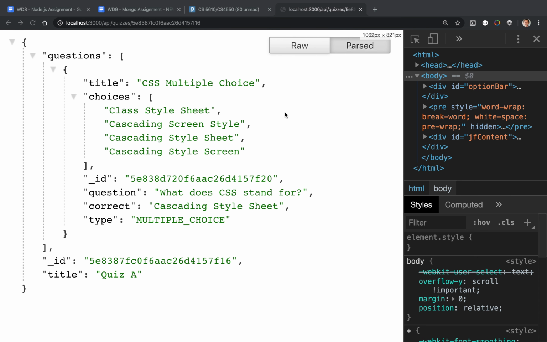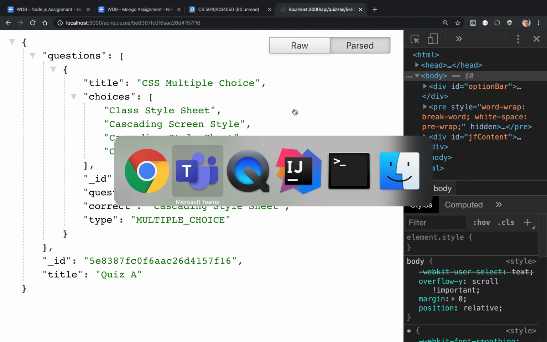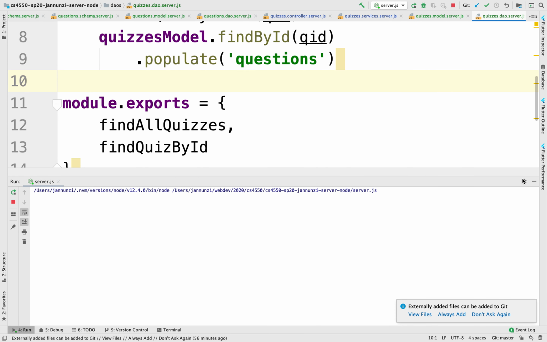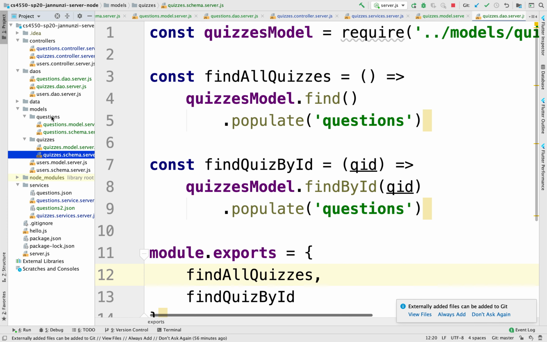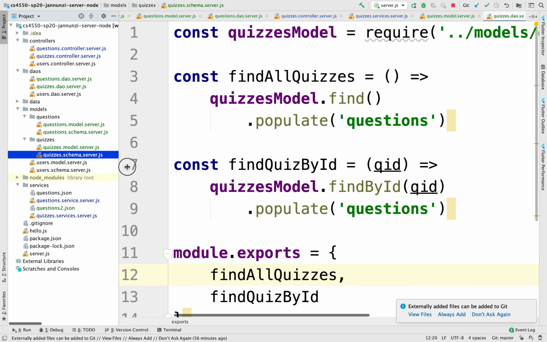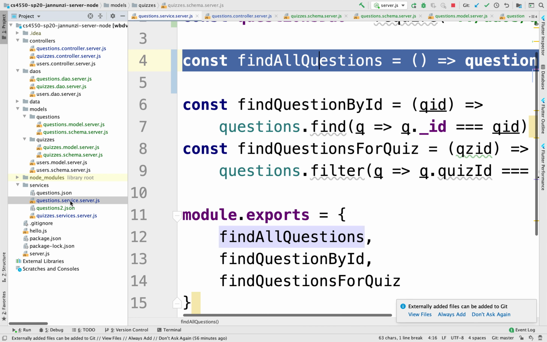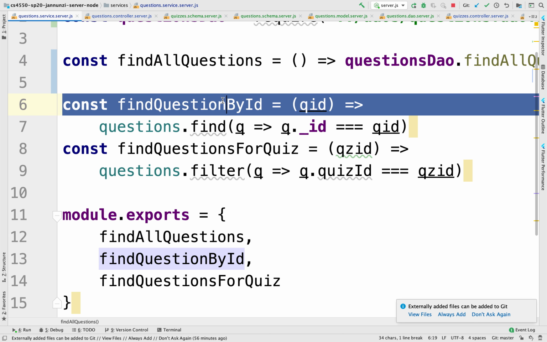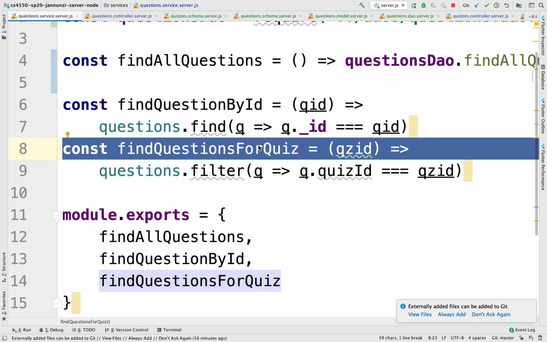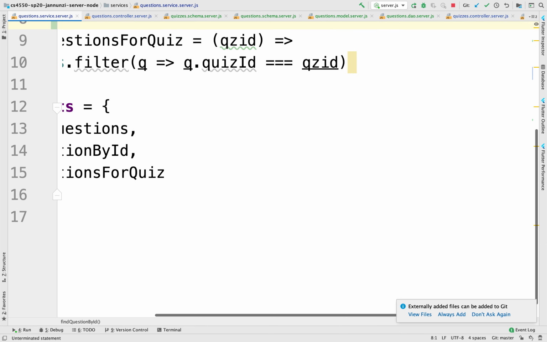All right, so here we are able to retrieve the individual quiz or all the quizzes. One of the use cases that we had implemented in the previous assignment was in one of the services. If we go to the question service, we have not only all the questions, retrieve all the questions and whatnot, but we were able to also retrieve a particular question or a question for quizzes.